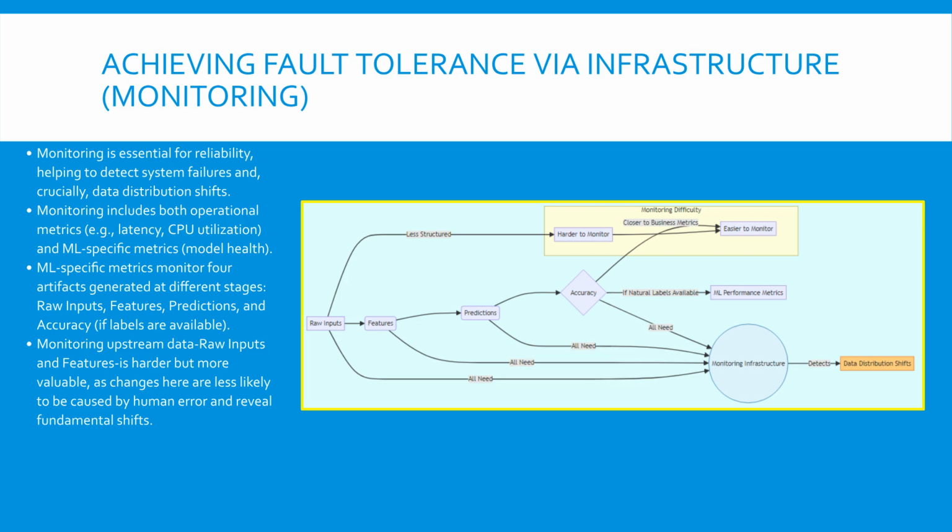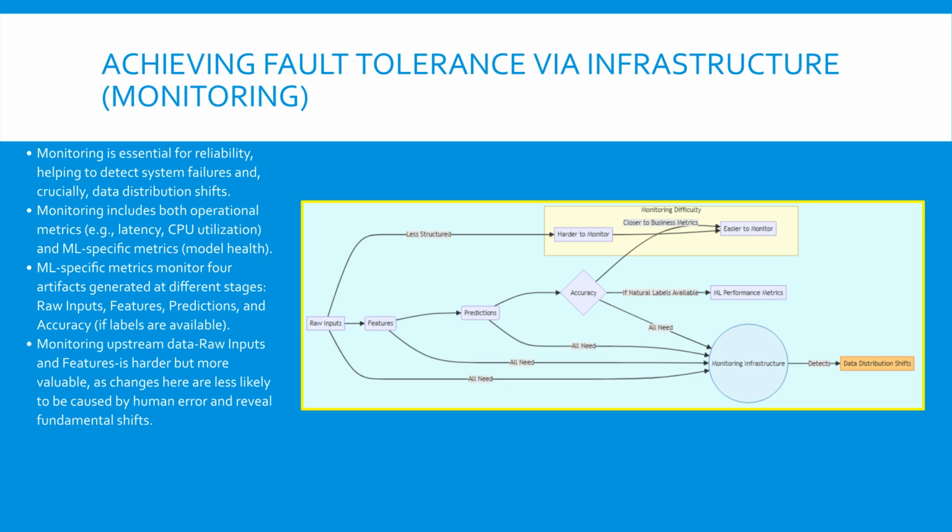Changes in raw inputs or features often signal a fundamental shift in the underlying data probability distribution, such as covariate shift, which is less likely to be caused by simple human error further downstream. Monitoring is a passive form of fault tolerance. It alerts you to the problem, but it only detects the problem, it doesn't fix it automatically.